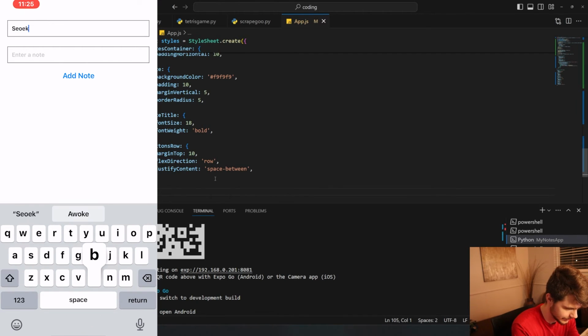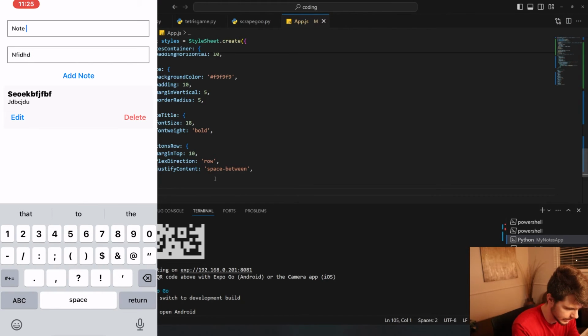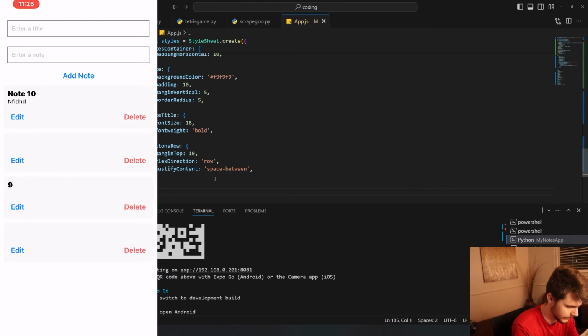Awesome. So if I just type stuff in here, sure, give it an add. If I want note 10, we have our notes. Isn't that awesome? That is fantastic. Can even add some blank notes in here if we want. But yeah, we have a really simple Notes app built out in literally a matter of no time. And you didn't have to code a single line to get that to work.